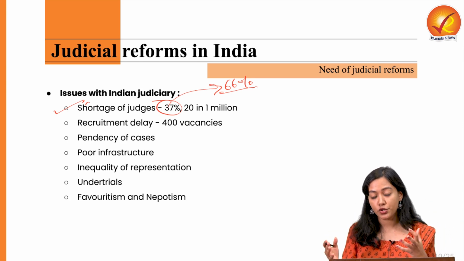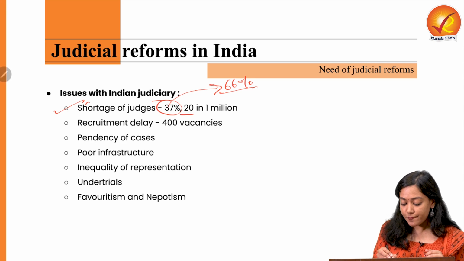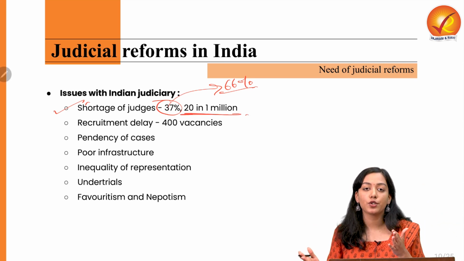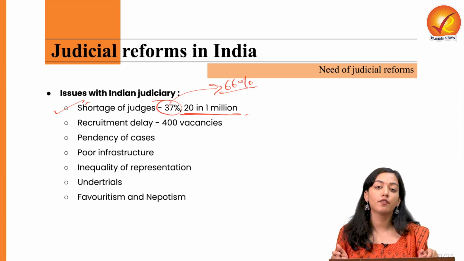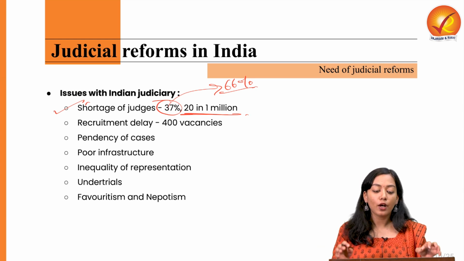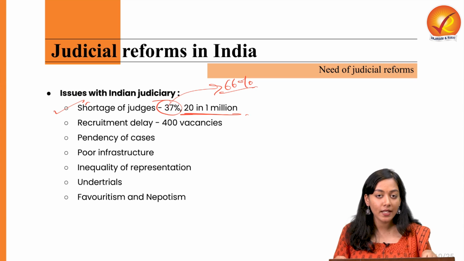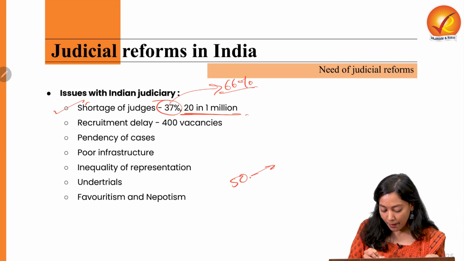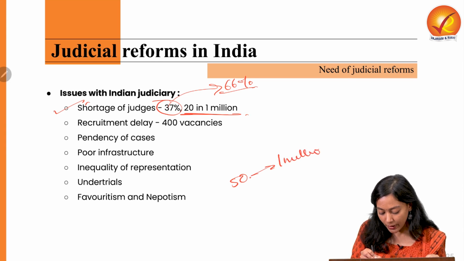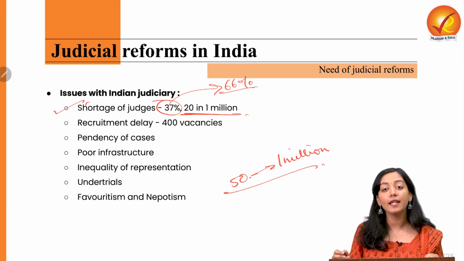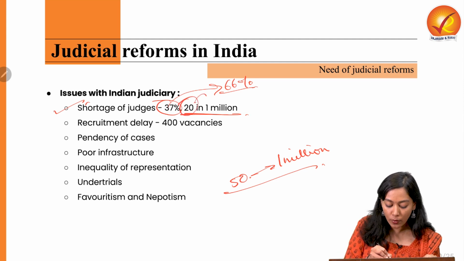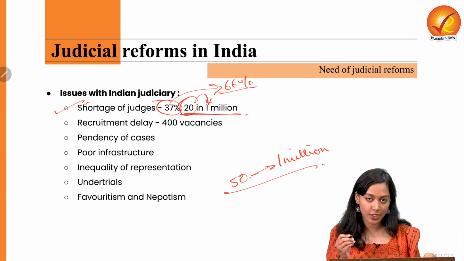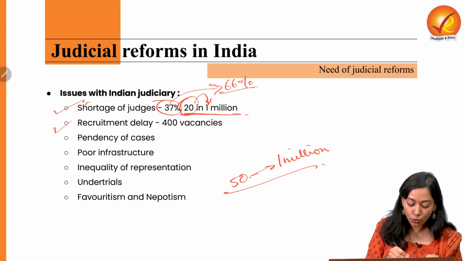This shortage is so much so that it is very, very far away from the ideal equation of the justice to people ratio. It is suggested by the Law Commission of India that for a good amount of quality justice to prevail in India, one should have 50 judges per 1 million population. And where are we? We are standing with only 20 judges for 1 million population, which means we are in a highly compromised condition.